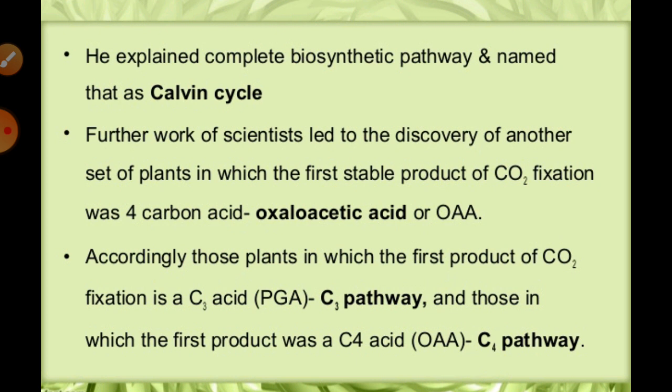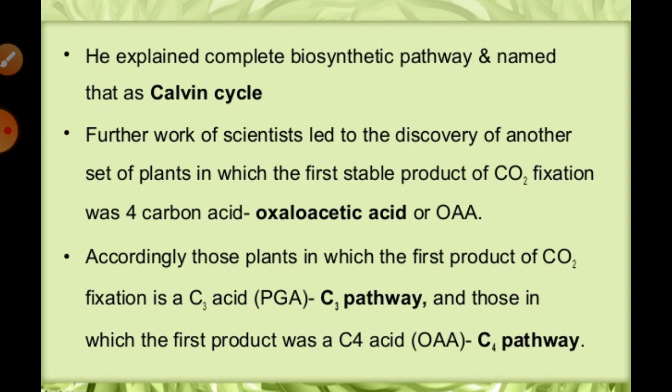So that is known as oxaloacetic acid. We have to remember that in the C3 pathway there is development of PGA. PGA generally means 3-phosphoglyceric acid, but in the C4 pathway there is production of oxaloacetic acid, OAA, that will take place in that particular cell.